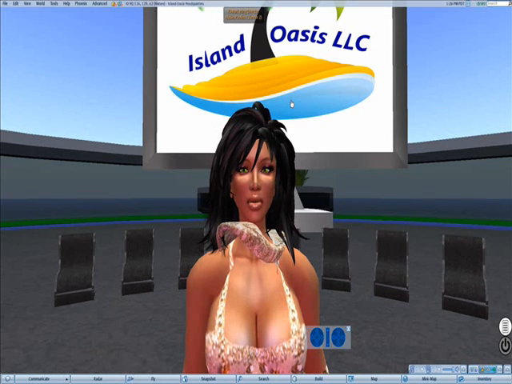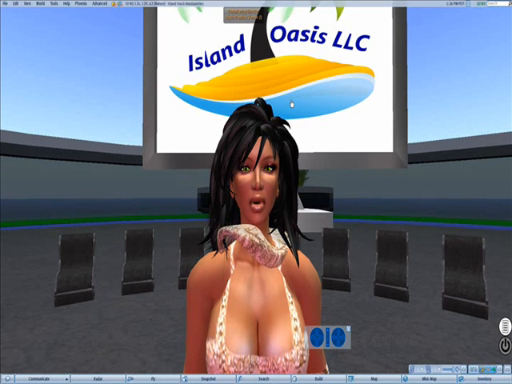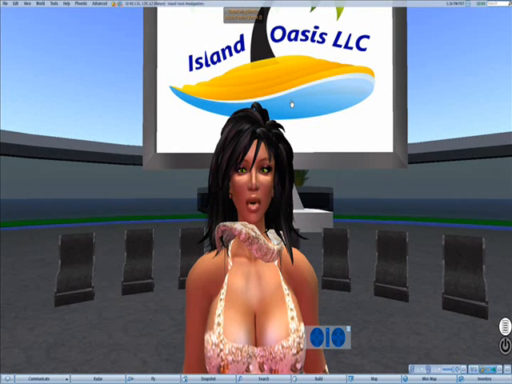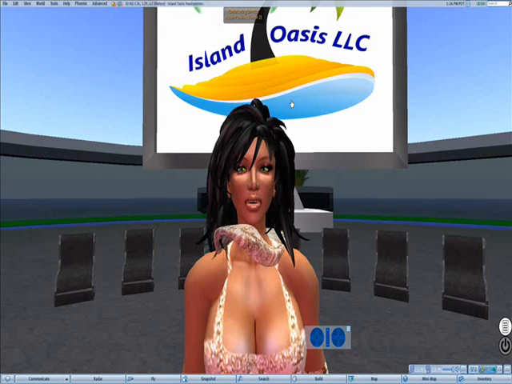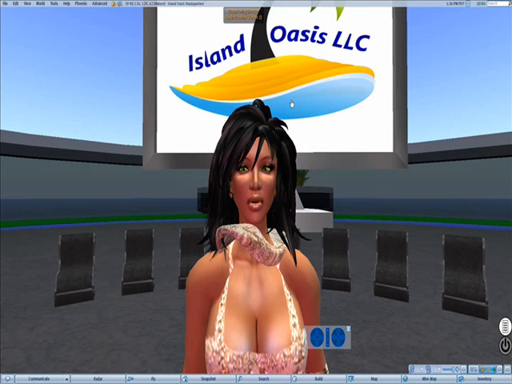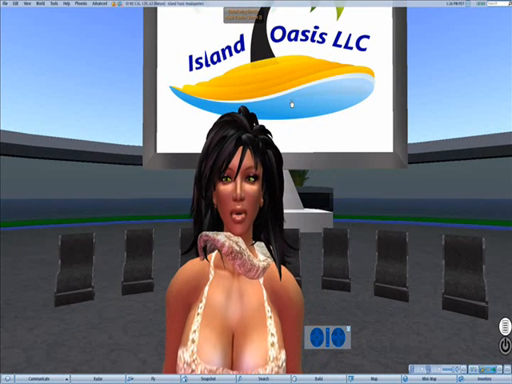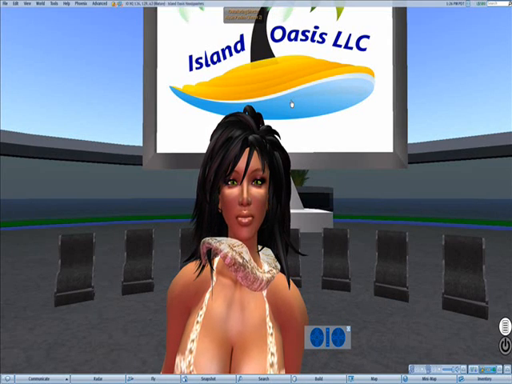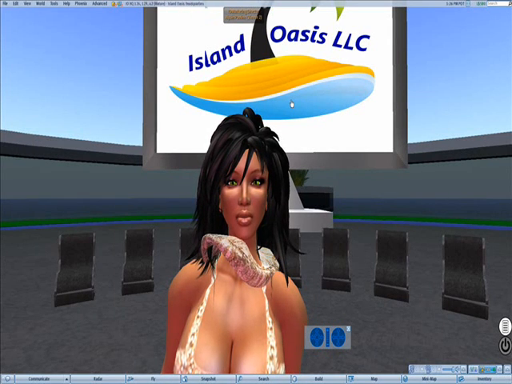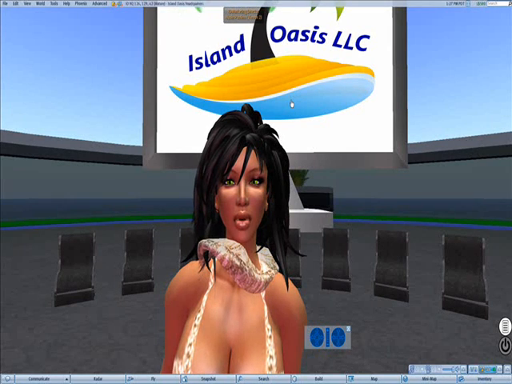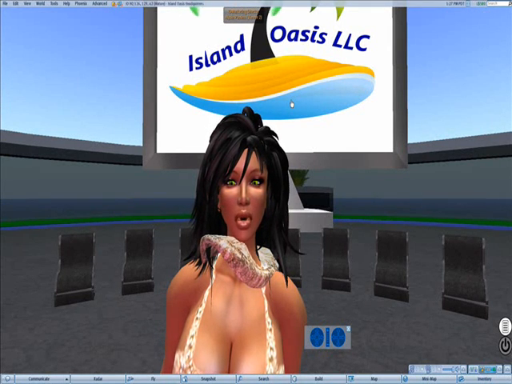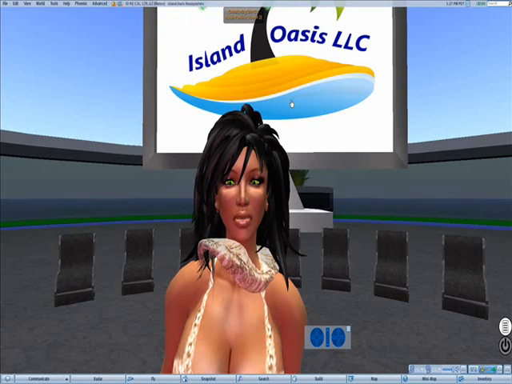Now that you've had the opportunity to see how to create an avatar and download a viewer, make sure to look at the grid list. There will be a grid button there that you can click. It'll say grids. And look at the list of other virtual worlds that are already listed there. A lot of times you'll see Island Oasis among that list. If you do, simply select it. Go ahead and log in with your avatar name and password. If not, you can configure your viewer to add Island Oasis to that list.